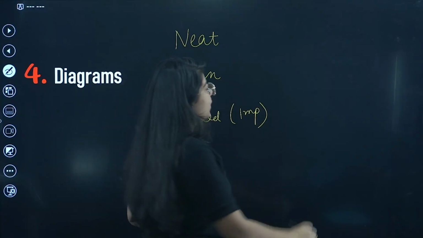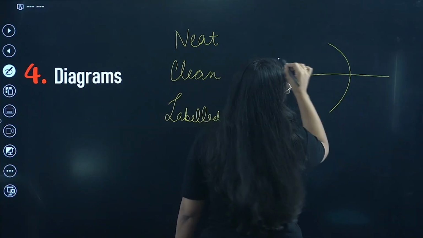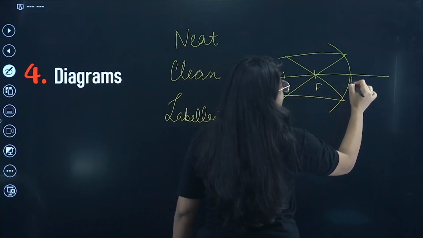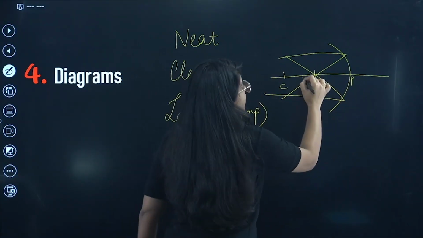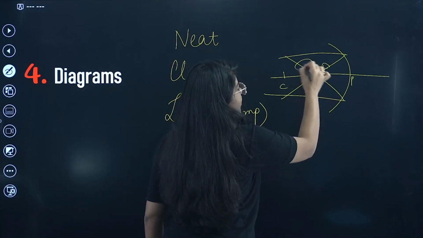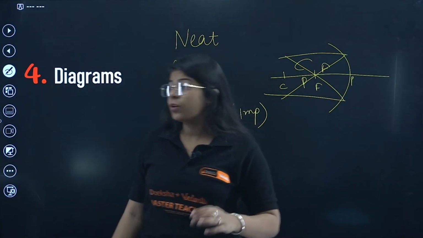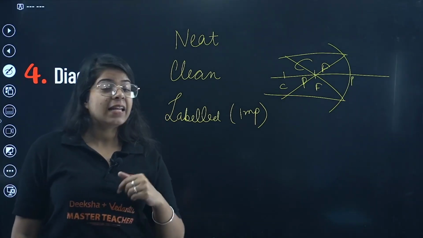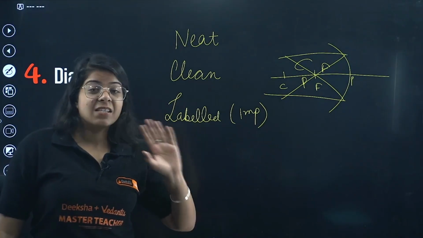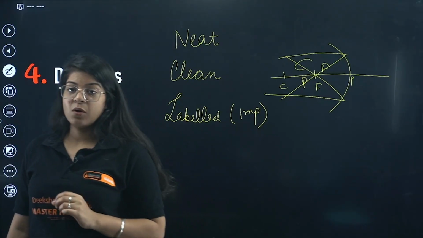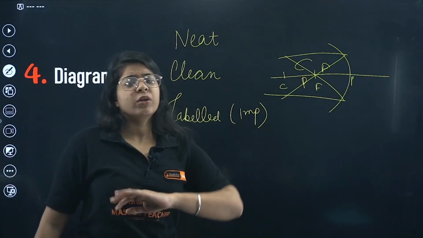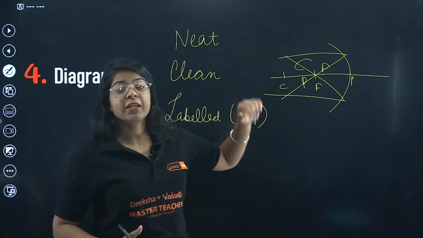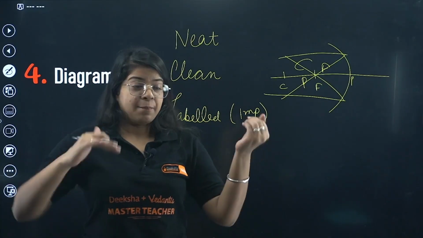And while you are labeling, let's say this is your ray diagram, you are mentioning focus, center of curvature, this is pole. Don't do it like this. This is pole, this is focus, this is center of curvature. It looks very bad. Maybe you do use your pencil, your scale, and even protractor to make the mirror. That is the best, but that's only if you have time. If you don't have time, don't go into that. Just try to practice the diagrams again and again so that you can draw them without pencil and scale. Make sure you perfect it.